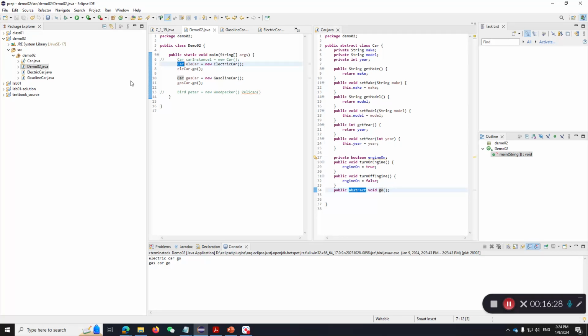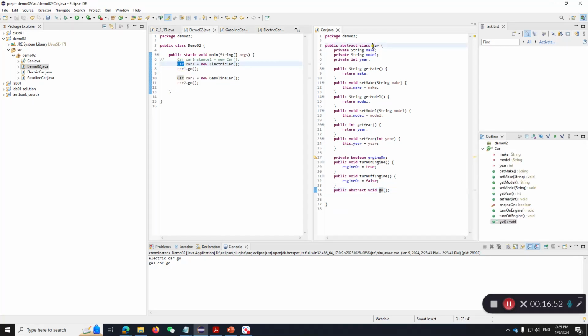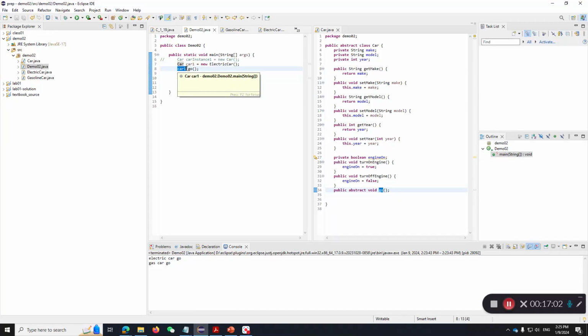For example, you want to create an object like an employee, a person. Every person can have a car, and you don't need to know the type of the car to begin with. You can just claim that there will be a car 1, there will be a car 2, and you don't care if car 1, car 2 is electric car or gas car, as long as it's one of those cars. It should have a method called go. And if it has a method go, you can call go on it without knowing what's the actual class.